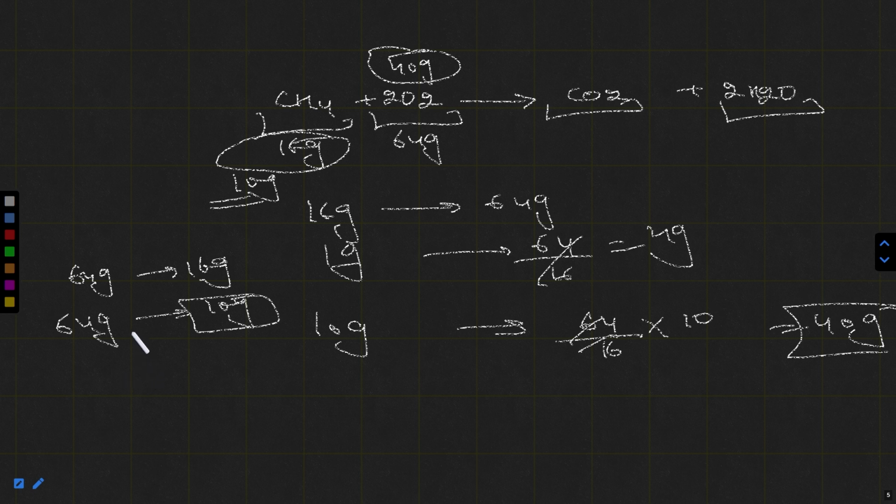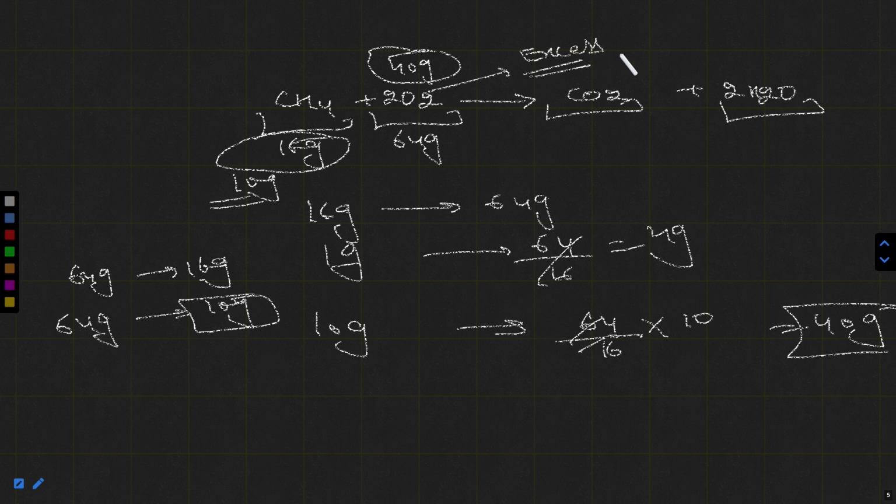So which one is the limiting reagent? Which reactant can limit the amount of product? Which reactant can limit the yield of product? Definitely CH4, because when CH4 is reacted completely, no amount of CH4 will be there. And the amount of oxygen will remain, so oxygen will be the excess reactant.